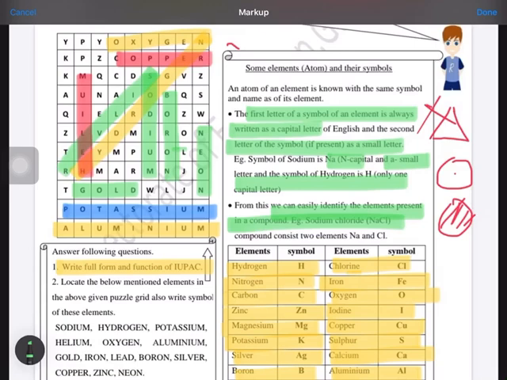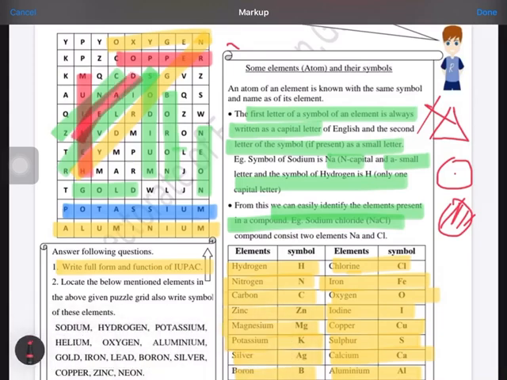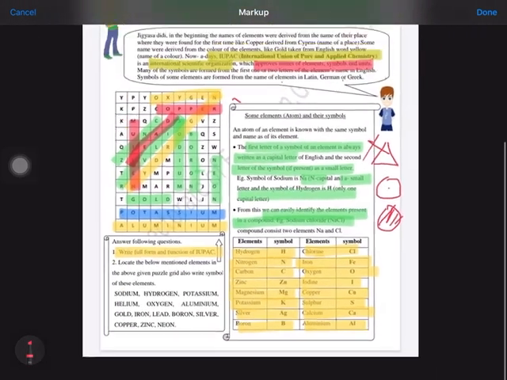And zinc, you can find out. Zinc is this here, zinc. And lead, it is given. This one is lead. Some are in between, so you can easily find them. Now you can do this worksheet.